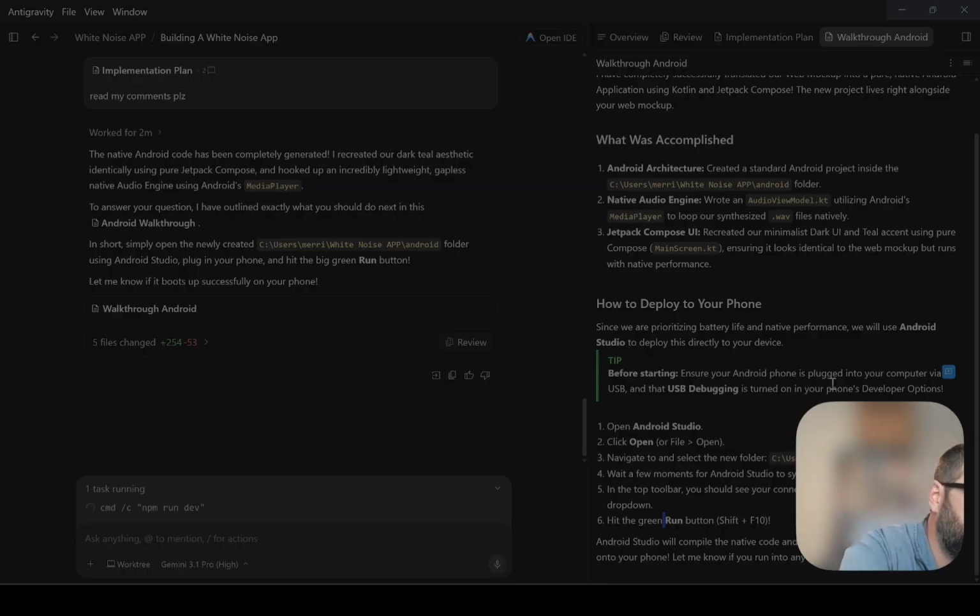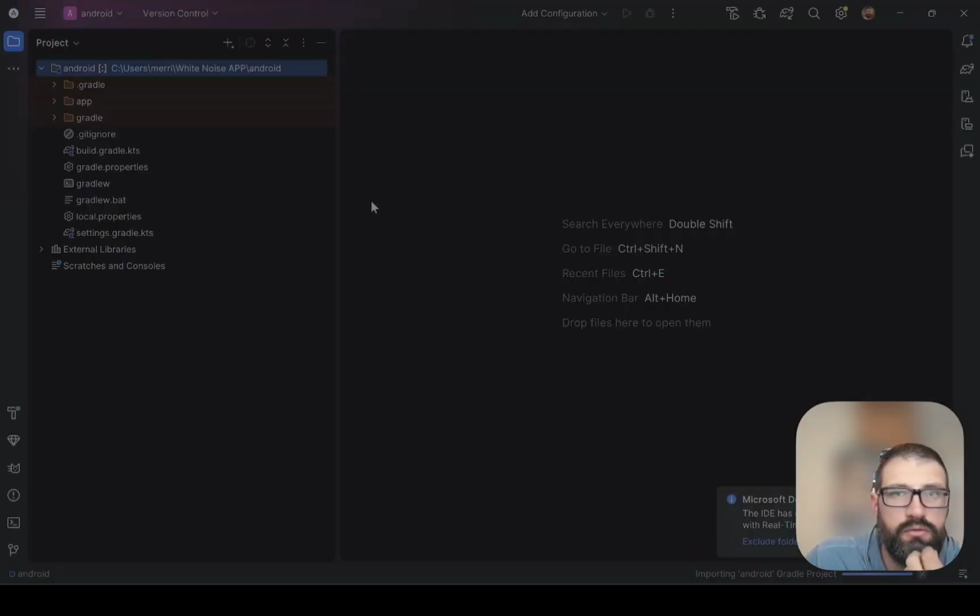There are a few things that if you've never done this, you'll need to just ask the AI how to do it. But set up your phone for transferring files when you plug it in via USB. And then we can come over to the Android Studio and sync project, I think.